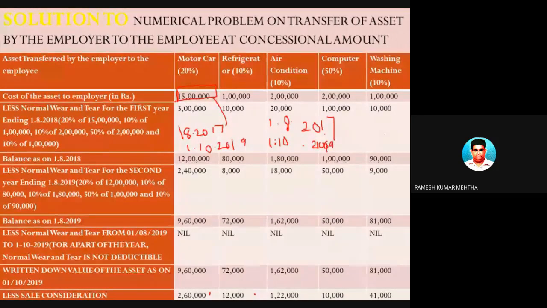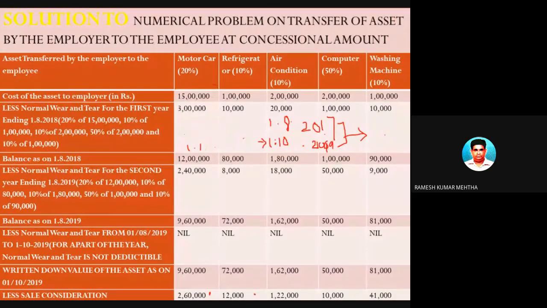The asset was put to use by the employer and later sold on this date. Because of this usage of the movable asset by the employer for at least 2 years, you have to find the depreciation for this period. So first, for every completed year of usage, you have to find the depreciation. Okay, so let's do it.